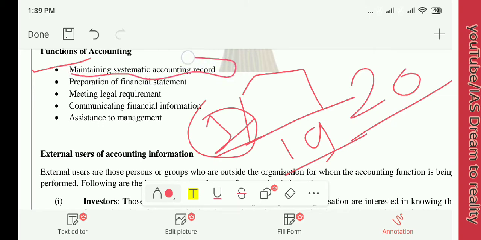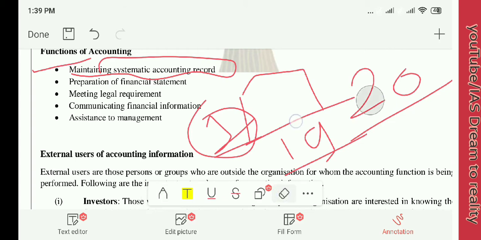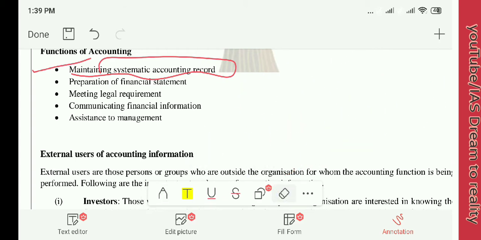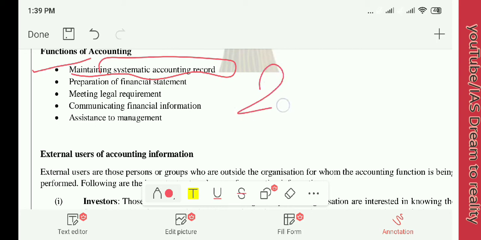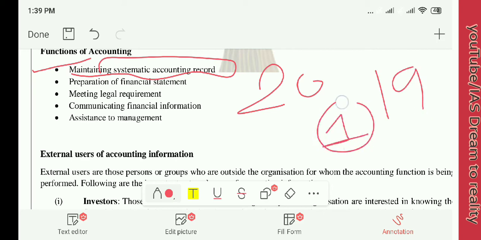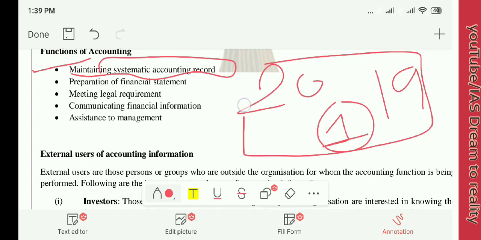Now what is the function? Maintaining systematic accounting records. See, there is a book of accounts. In this book of accounts you will mention what was exactly purchased, what was exactly sold, and what your profit is. If you have purchased 20 clothes and you have sold 19 clothes, then there is a gap of one cloth. This complete recording, or maintaining the systematic accounting record, is a function of accounting.